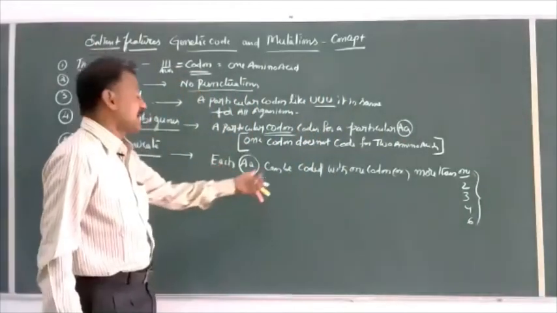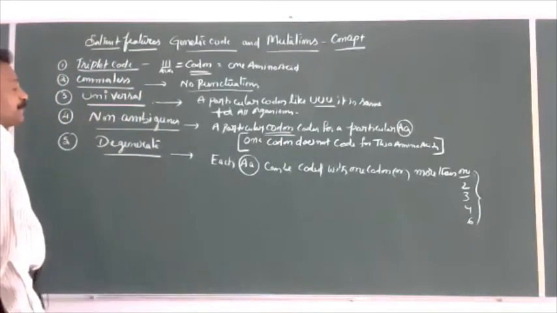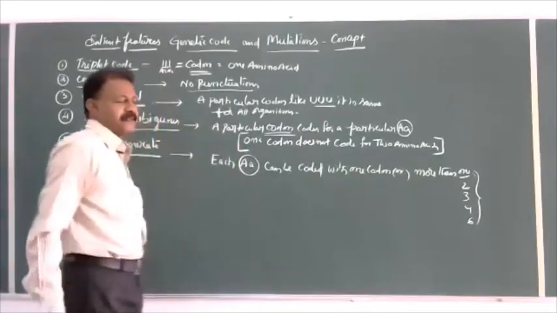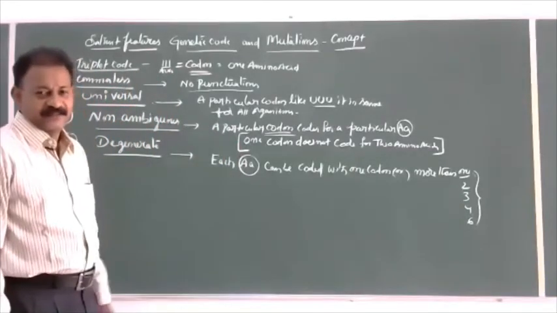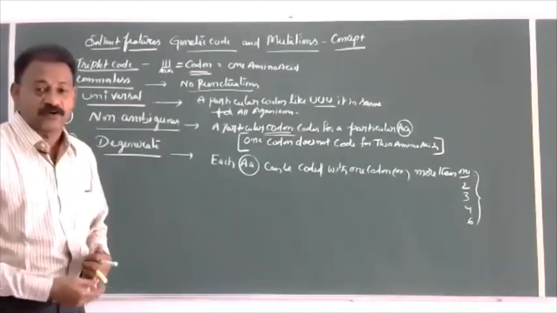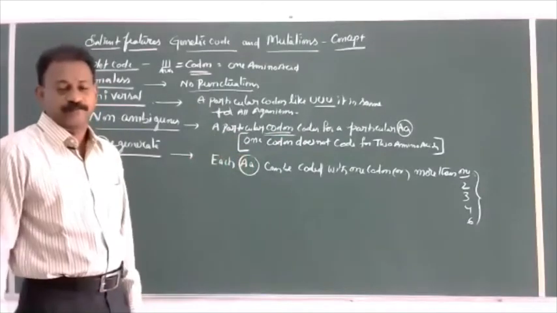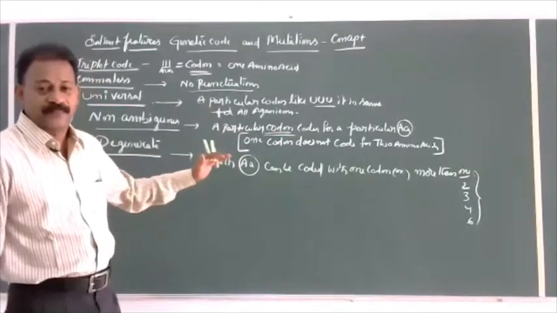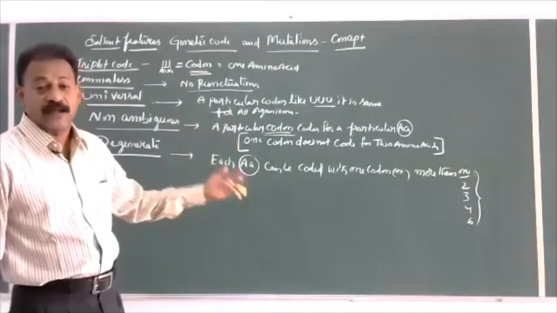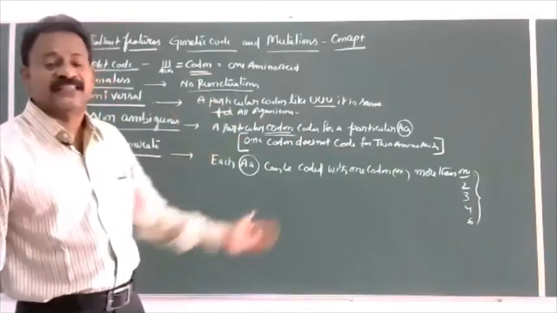It means some amino acids have only 1 codon, methionine and tryptophan. The remaining 18 amino acids have, some 2 codons, some 3 codons, some 4, and some 6 codons.